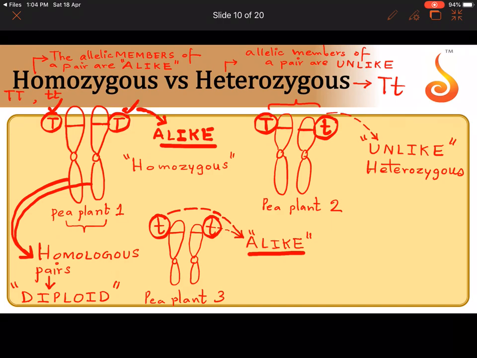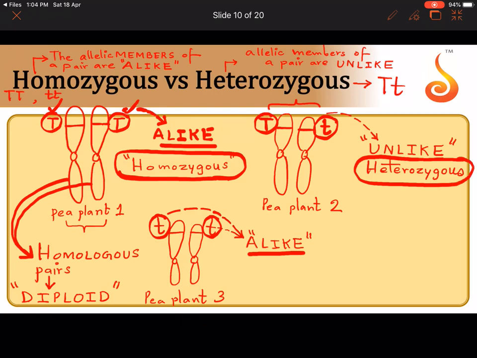Capital T, capital T and small t, small t are examples for homozygous. See here I have written homozygous, where both are alike. And capital T and small t is an example for heterozygous, where the allelic members of the pair are unlike. Okay, so go through the concept again and note down the definition. You will understand it.